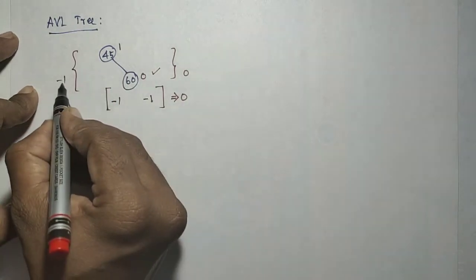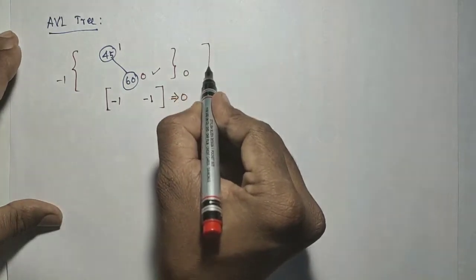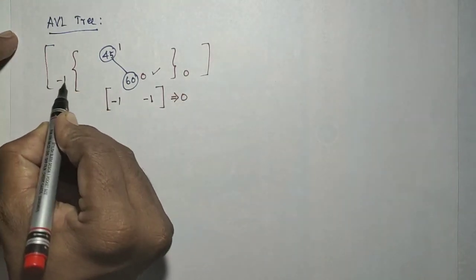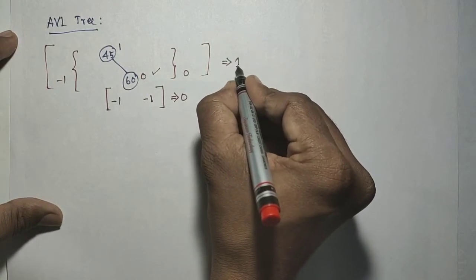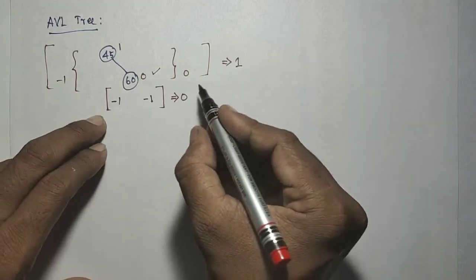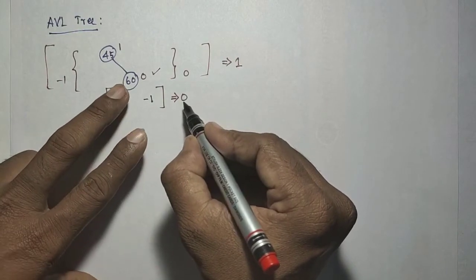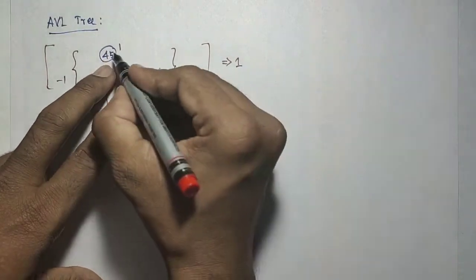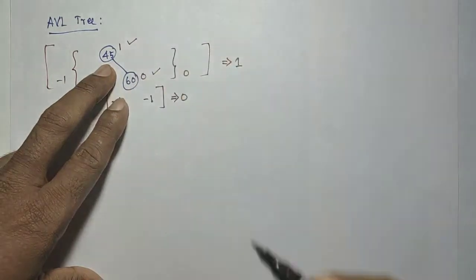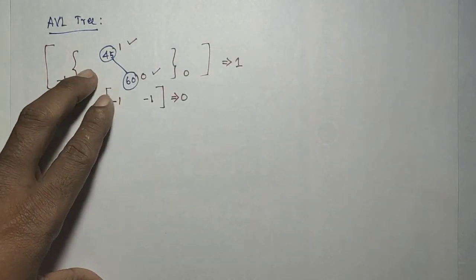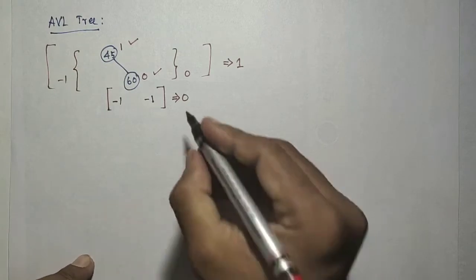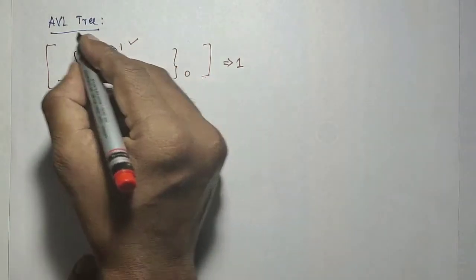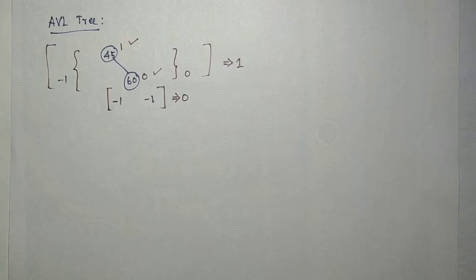So here it is minus 1, here it is 0, and the difference is 1. So here also the height is balanced. We need to check that every node's height is balanced or not. So this is balanced and this is also balanced, so it is a balanced binary search tree.